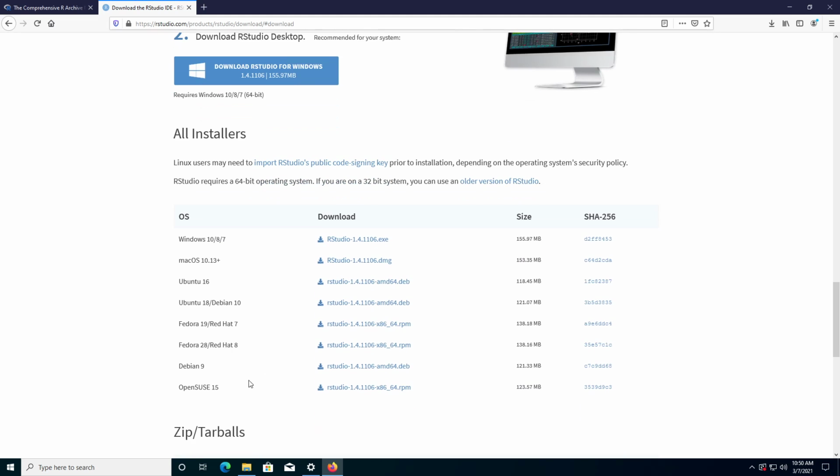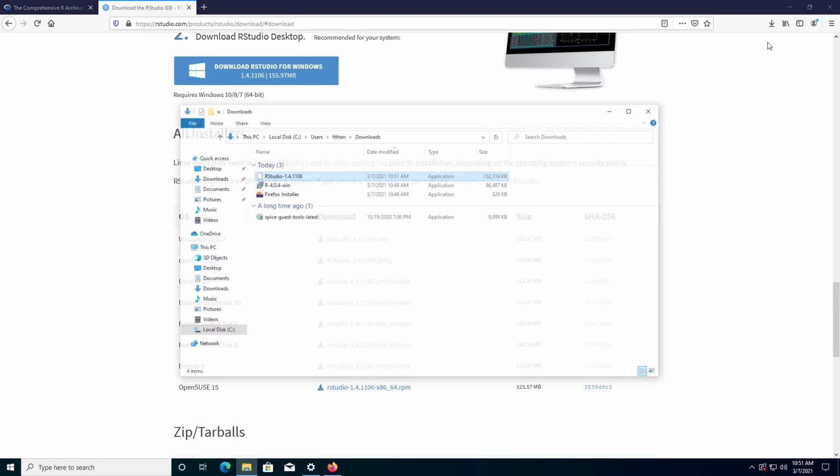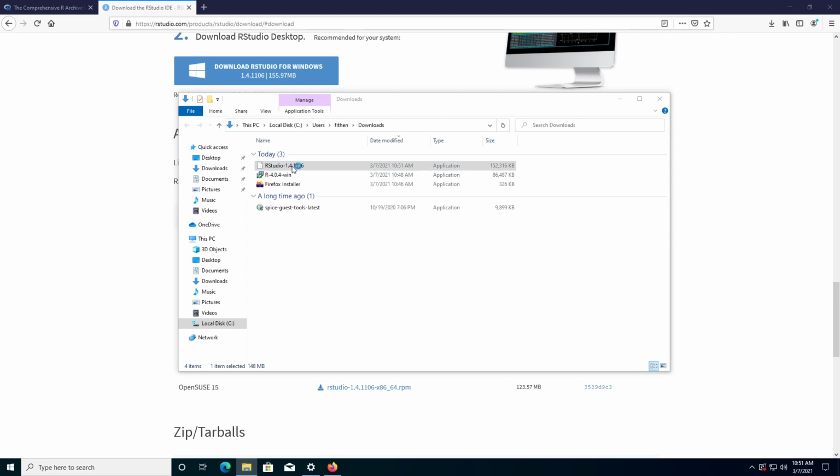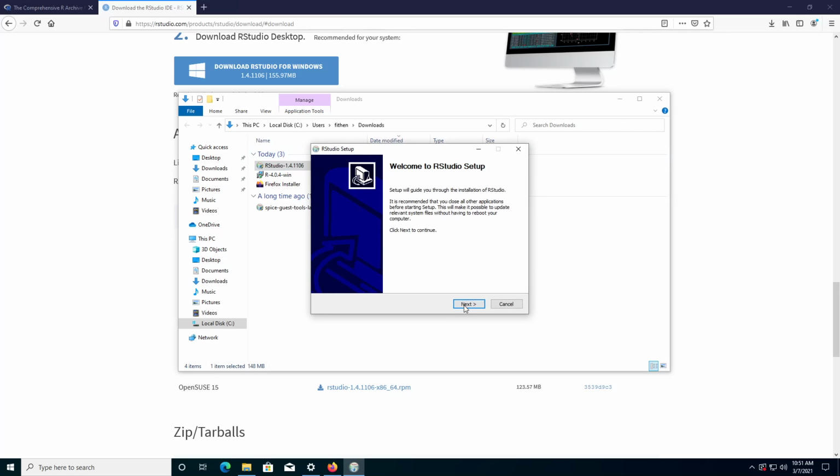Now there are many different versions, Windows, Mac, and so on. We are sitting inside of a Windows machine, so we will save the file. It is here. Let it go through the install.